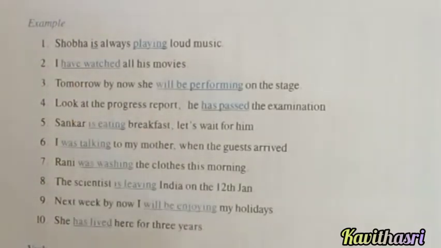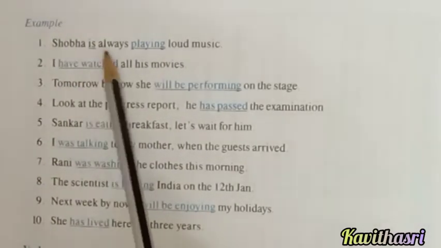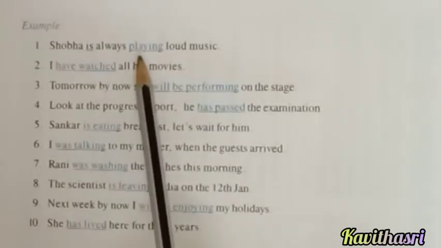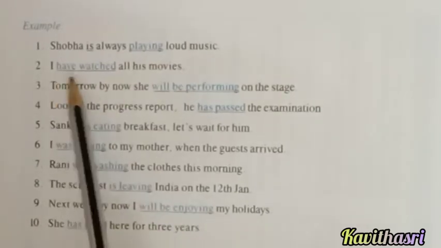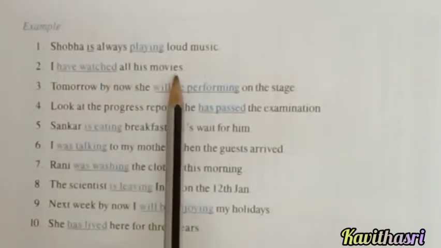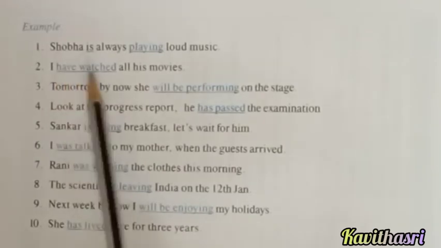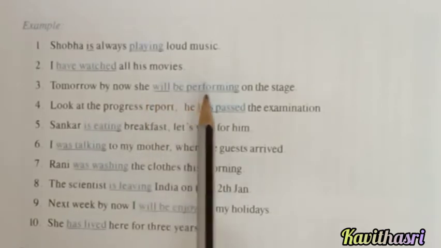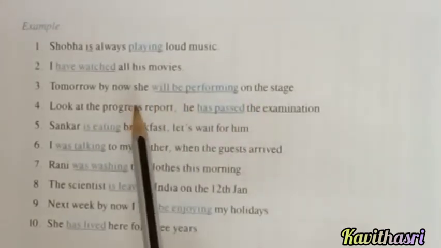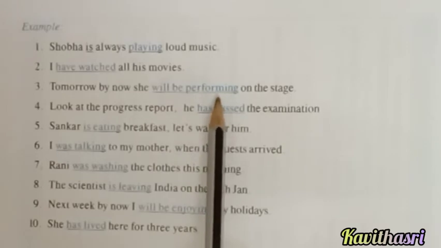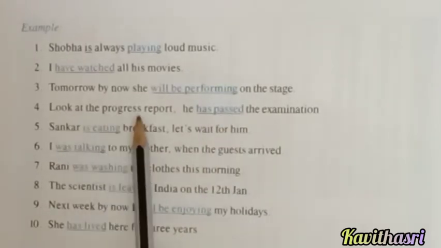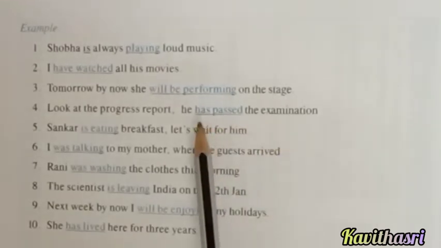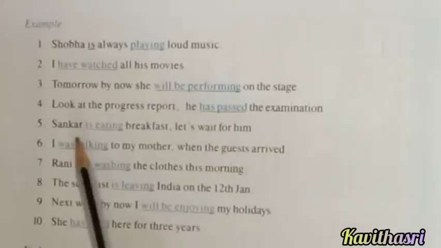Look at the examples here. Shobha is always playing loud music. What is the verb here? Is playing. Second, I have watched all his movies. So here the verb is have watched. Third one, tomorrow by now she will be performing on the stage. What is the verb here? Will be performing. Look at the progress report. He has passed the examination. Here the verb is has passed.